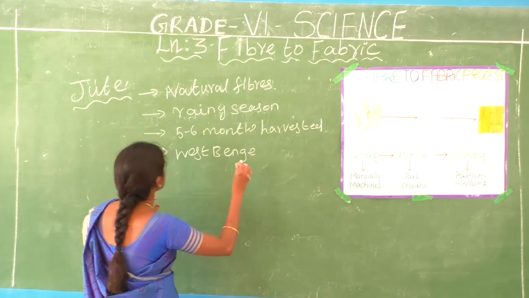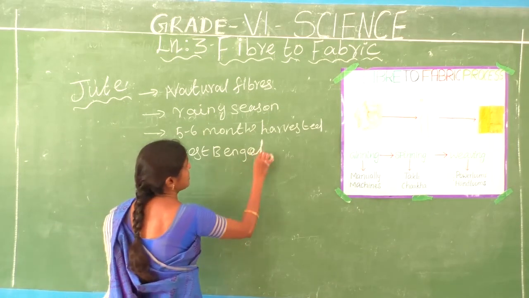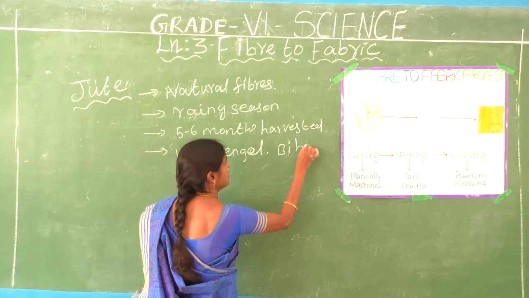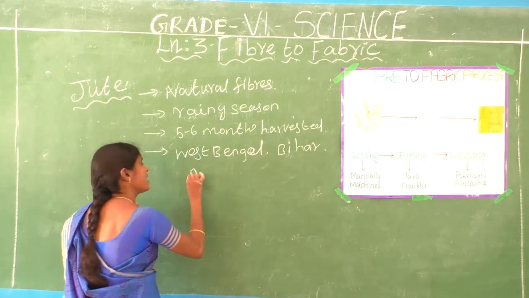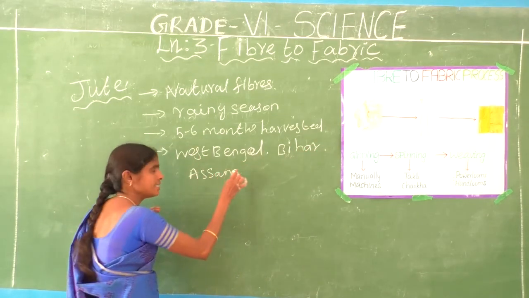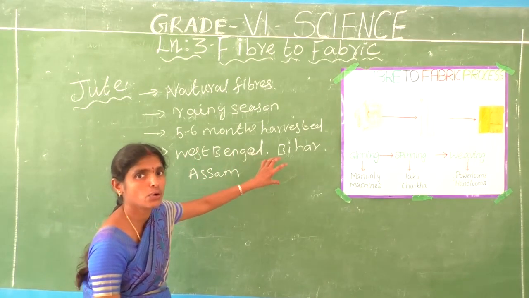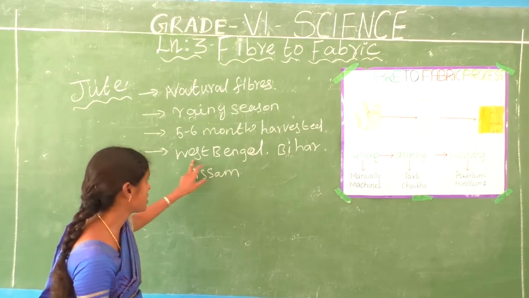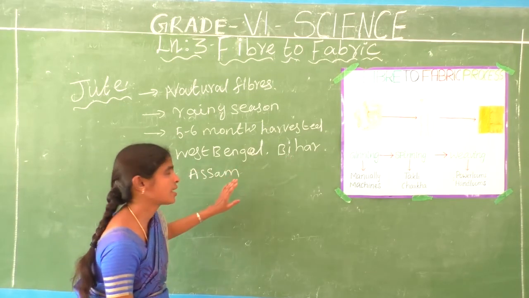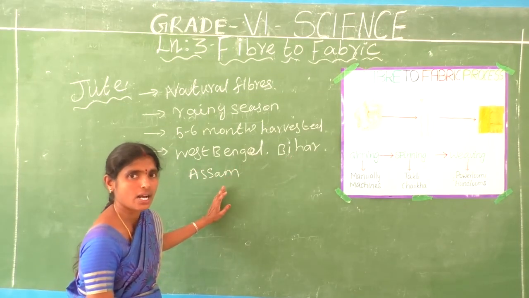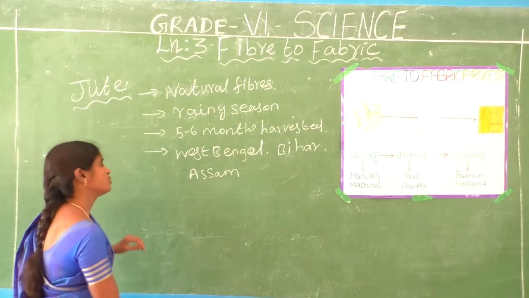Bihar, and Assam. The jute plant is mostly grown in these places: West Bengal, Bihar and Assam. Okay, are you understand? Now come to the point.